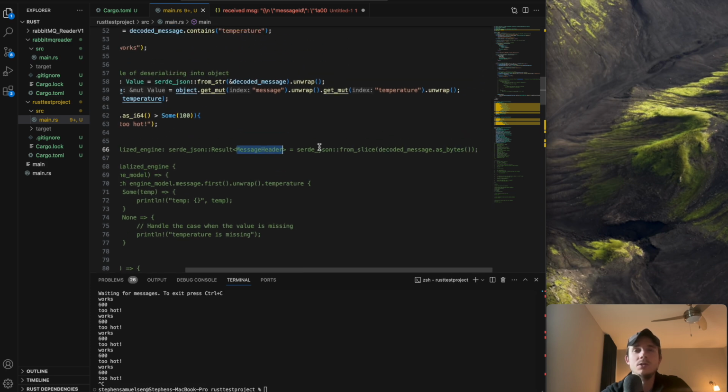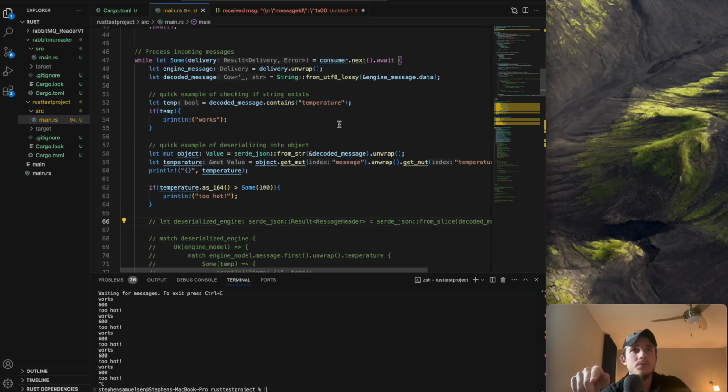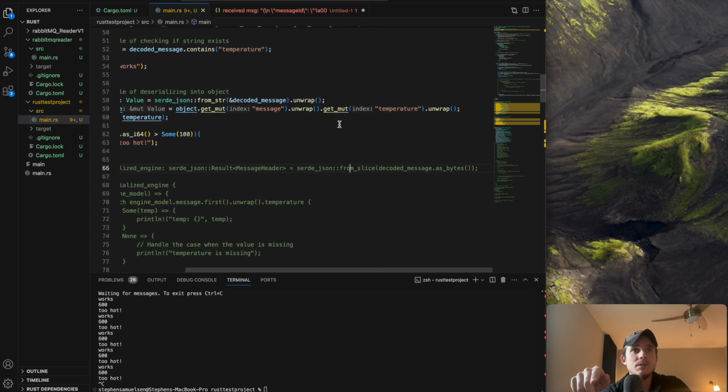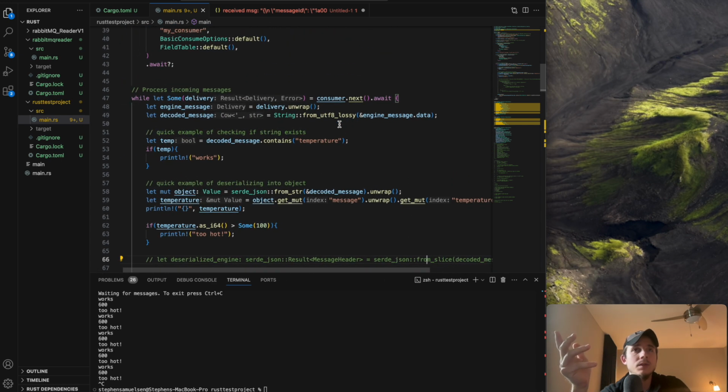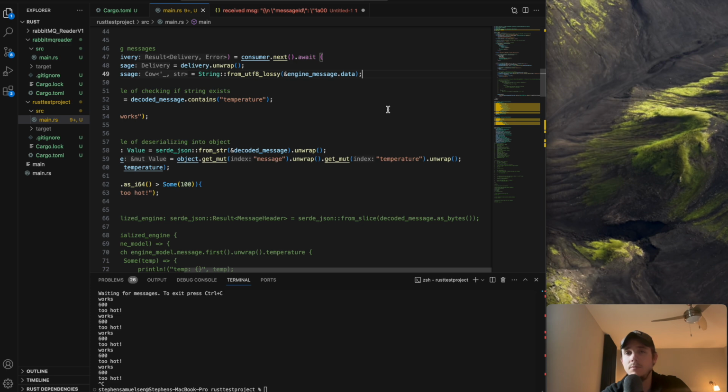Then I tried a solution that one of y'all posted in the comments, which was to use this from slice and pass in the decoded message as bytes from the string. I also tried using this with just as bytes, to make sure.